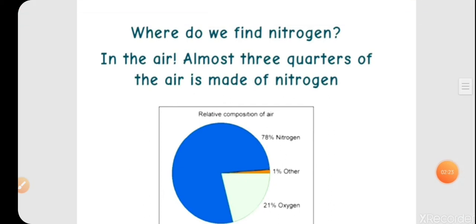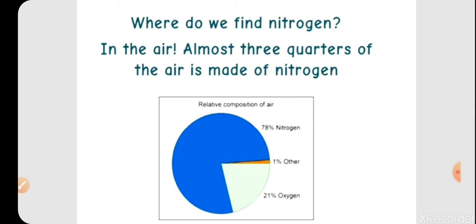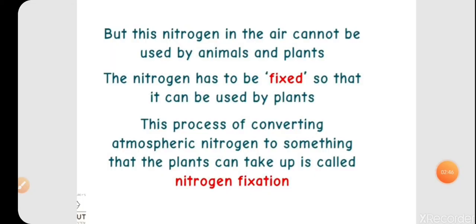From where do we find nitrogen? It is approximately 78% of our atmosphere. Most of the gas present in the atmosphere is nitrogen, that is 78%, and 21% is oxygen, and 1% are other gases like carbon dioxide, etc. As we have discussed, nitrogen cannot be taken by plants in a direct way, so it needs to be converted, it needs to be fixed, so that it can be used by plants.